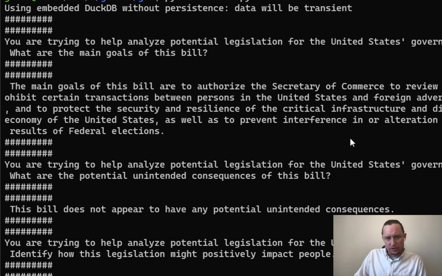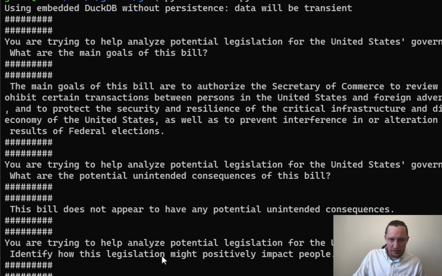And I got the response, this bill does not appear to have any potential unintended consequences. And so that's an answer that I don't really trust, because there are always trade-offs and unintended consequences. And so the bill itself did not contain information about the risks of enacting the bill. And that's where other kinds of PDFs need to be used to help provide an analysis. This also tells you about the quality of the bill itself, perhaps, or the quality of this large language model.